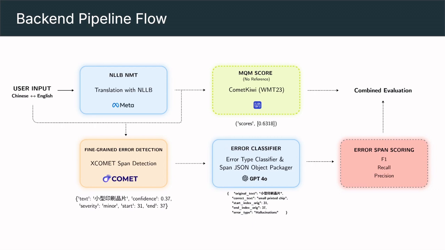These models are state-of-the-art solutions to multidimensional quality metric scoring, which determines the overall quality of the translation compared to the user input, which is a reference, as well as fine-grained error detection models, which give more detailed spans and error detections. However, XComment does not classify the error into an error type. This is where we leverage the GPT-4o API to take all the aforementioned information and use it to simply classify the error type given a list of errors that we support. Spans are then scored through methods such as F1, recall, and precision. All this then gives us a combined evaluation of the machine's translation and error detection job.